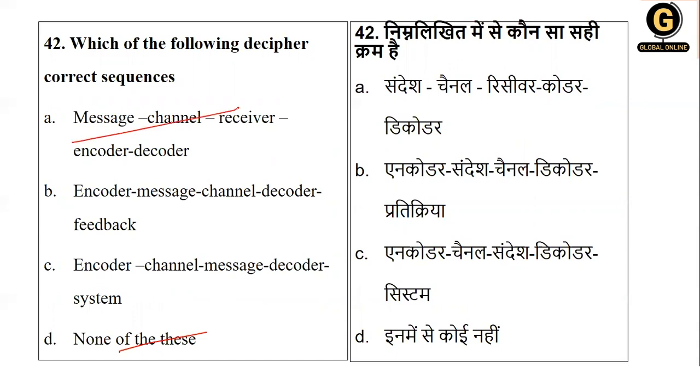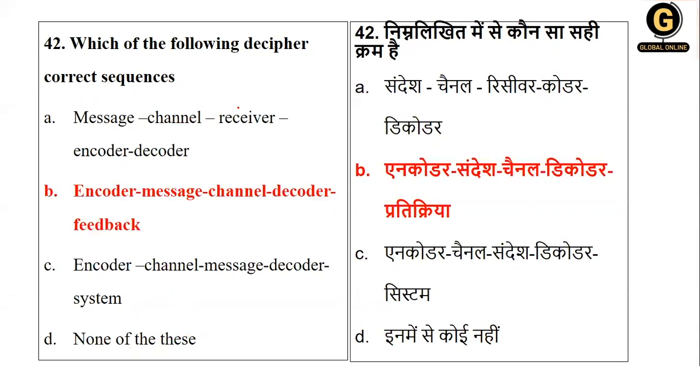So whether it is B or C, the right answer here is B, that is encoder, message, channel, decoder, and then the feedback. Just remember very well, the message passes through the channel, is decoded by the decoder, and then the feedback comes.